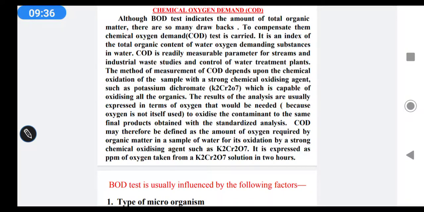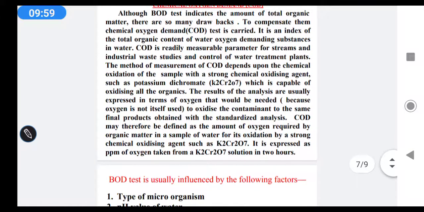The method of measurement of COD depends upon the chemical oxidation of the sample with a strong chemical oxidizing agent such as potassium dichromate, K2Cr2O7. K2Cr2O7 is one of the strong chemical oxidizing agents, which is capable of oxidizing all the organics. You can see various water plants do the COD test by using the potassium dichromate oxidizing agent.